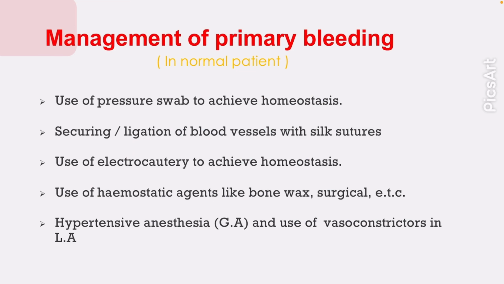The management of primary bleeding in normal patients: first, use a pressure swab to achieve hemostasis, and then ligation of the blood vessel with silk suture. Use electrocautery to achieve hemostasis. Use hemostatic agents like bone wax and hypotensive anesthesia, and use vasoconstrictor in local anesthesia.